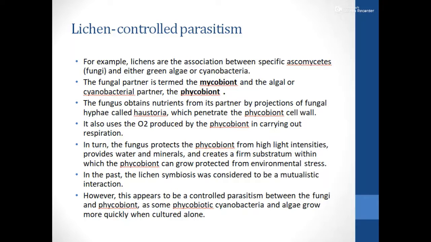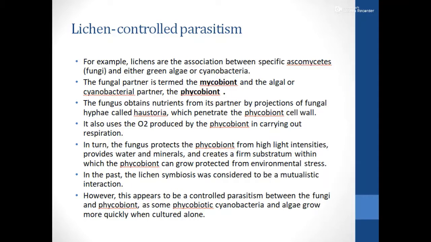They are also referred to as symbiotic relationships, but in some cases this is a case of controlled parasitism between the fungi and the phycobiont. Now, what is a phycobiont? That is a cyanobacterial member. Some of the cyanobacterial members as well as the algae can grow more quickly when they are cultured alone.